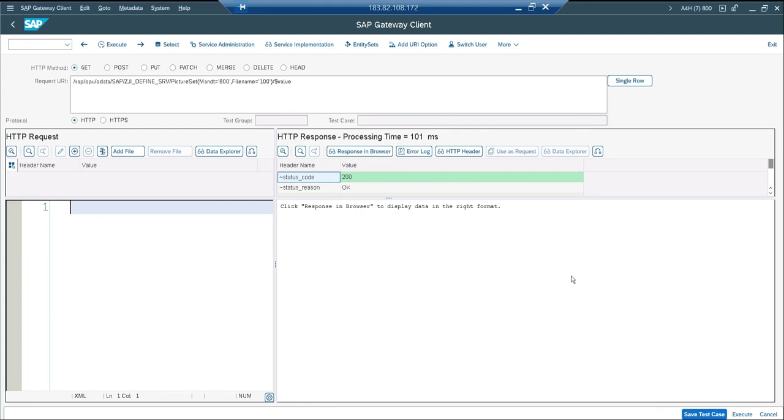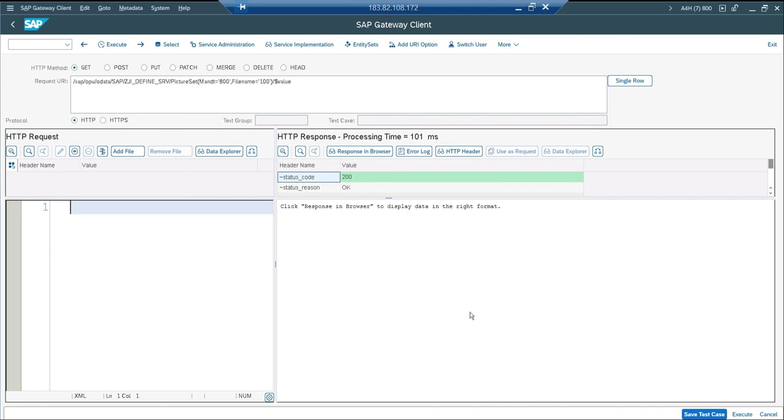Another one is to debug your define method. Every time I want to stop for testing purposes, I need the execution to stop in my define method. It stops the first time, yes, but not all the times. Because the first time I execute, all the model information is stored in the cache. From the next time onwards, all the model information is retrieved from the cache, not directly from your MPC class methods. So to avoid that, we have to clear the cache before every execution. It's for testing purposes.